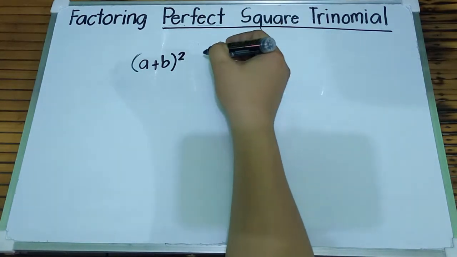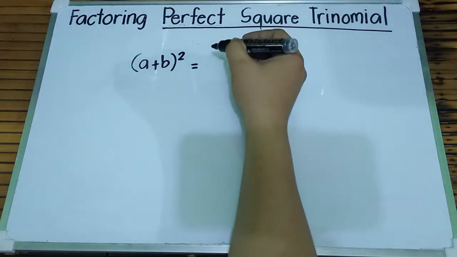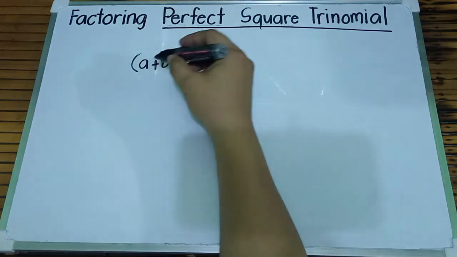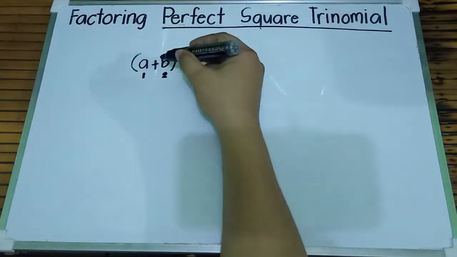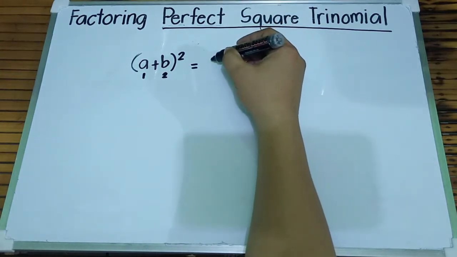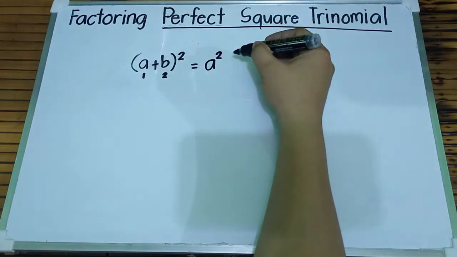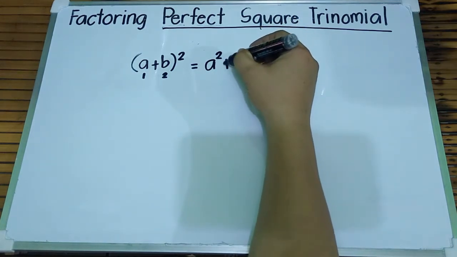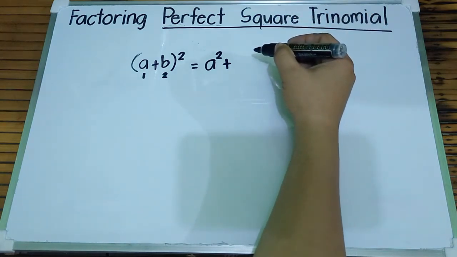So to simplify this square of a binomial, we have three steps to follow. Let's say this is our first term and this is our second term. First step, we need to get the square of the first term, that is a squared. And then second step, plus. Second step, twice the product of first and second term.